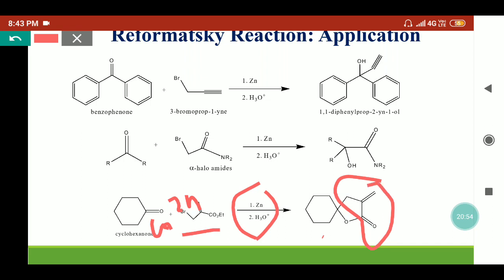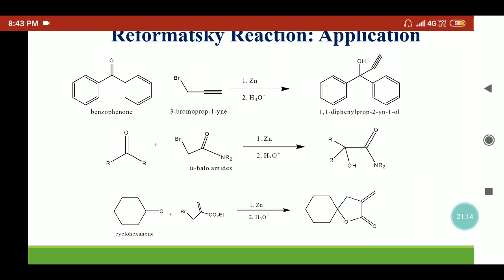Because of acidic hydrolysis, the ester will hydrolyze into the acid part. So we'll get the COOH, and here we'll get the OH part because zinc bromide will be released with OH ion. So this OH and acid group, alcohol and acid, will react together and form a cyclic ester-like species. So here our product will be this cyclic product.